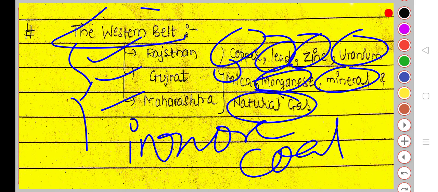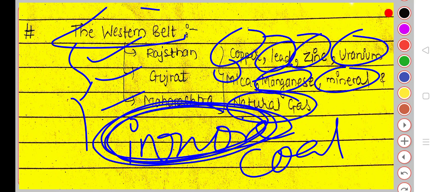So whenever UPSC asks a question in the prelims examination, such as which of the following is not found in the Western Belt, one option among the four will be iron ore or coal.